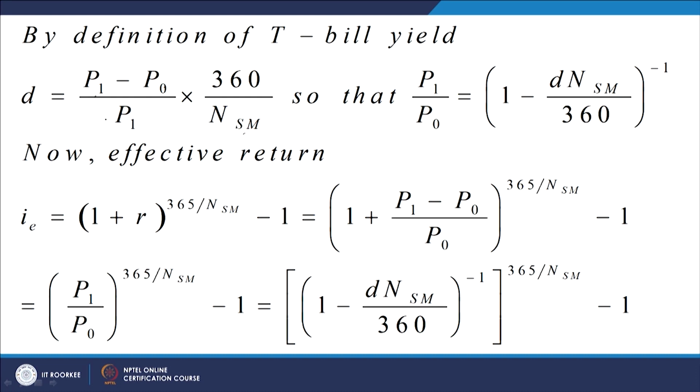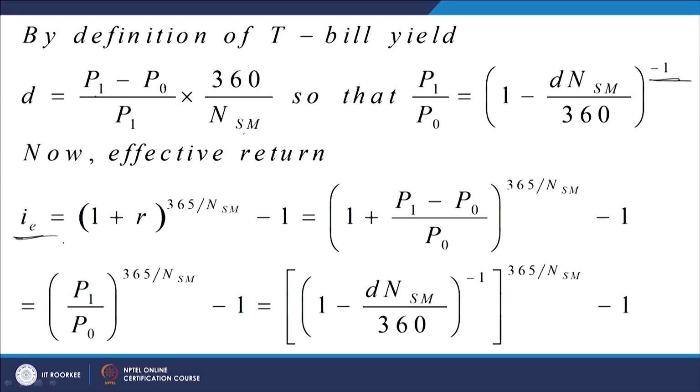And this works out to 1 minus P0 upon P1. Using this expression, what we get for P0 upon P1 is 1 minus d NSM divided by 360. So you take the reciprocal, you get P1 upon P0.